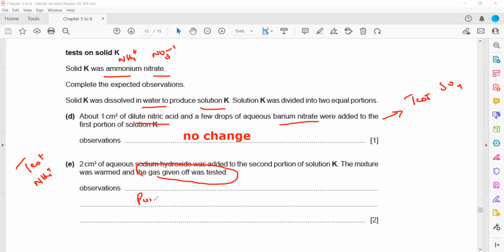A pungent gas, a gas with an irritating or strong smell, is given off. And what is the test for the gas? We test with a damp red litmus, and it will turn blue because the gas given off is ammonia gas. So ammonia gas is released in both ways. When we test ammonium ion or nitrate ion, in both cases ammonia gas is given off.